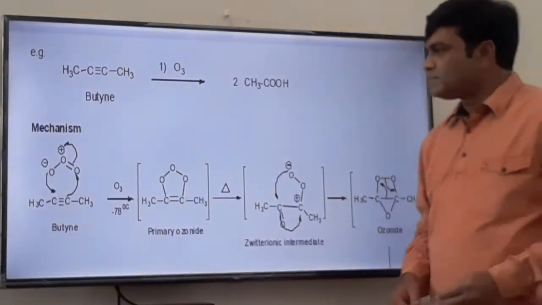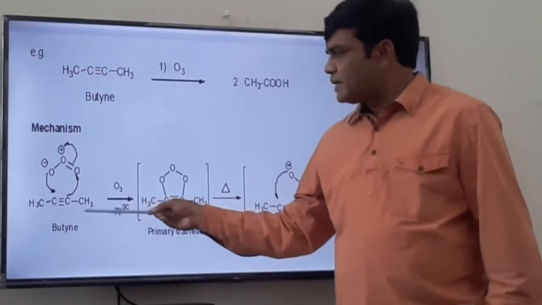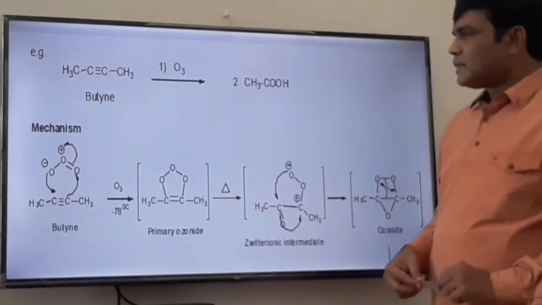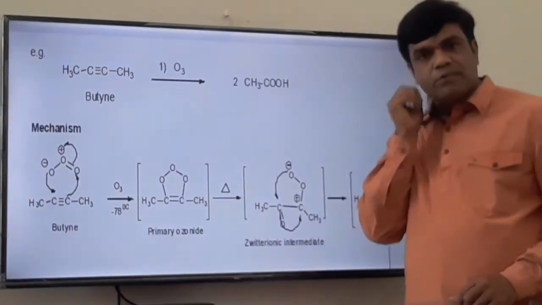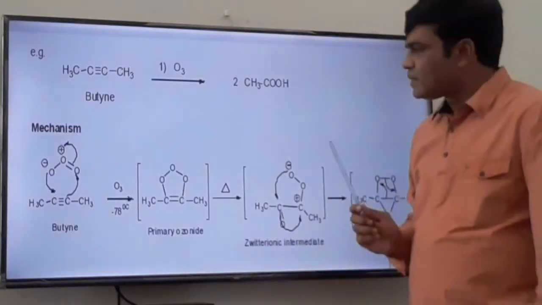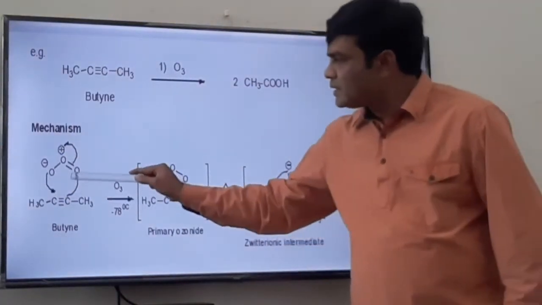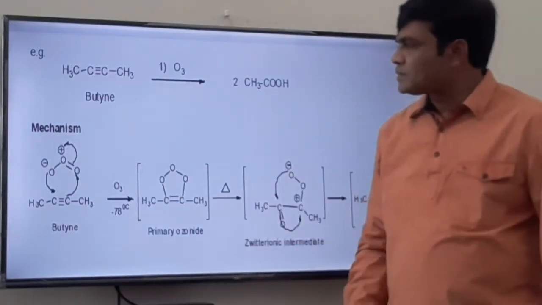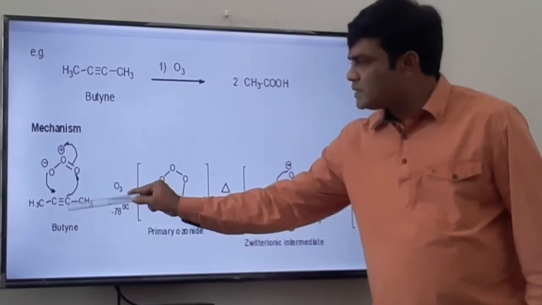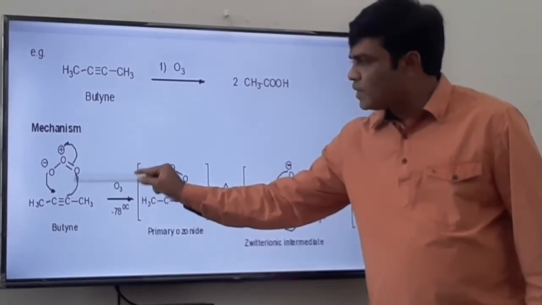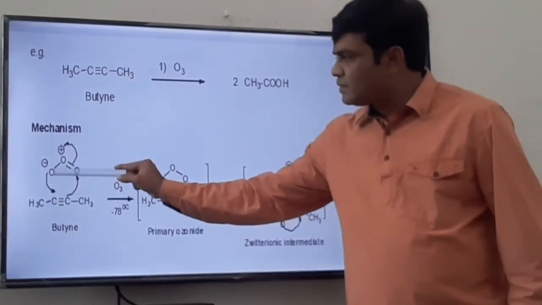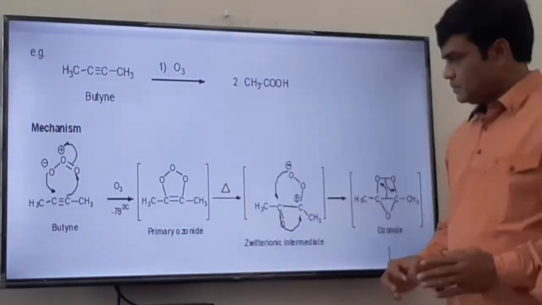Interesting to see its mechanism. This is 2-butyne and this is our ozone, O3. In the first step, a 1,3 dipolar cycloaddition reaction takes place. We have already discussed that 1,3 dipolar cycloaddition, where these pi bonded electrons are open on the oxygen, oxygen gains its lone pair. These pi bonded electrons are open on this carbon, so this bond is formed between oxygen and carbon, and this carbon is now deficient. Oxide ion is electron rich, so bond is formed.